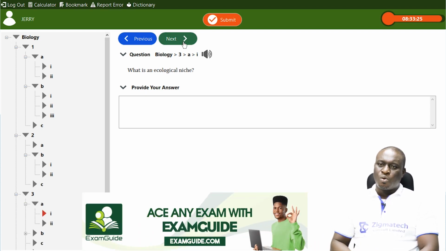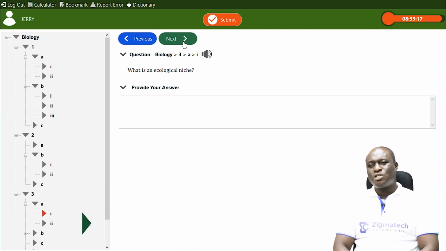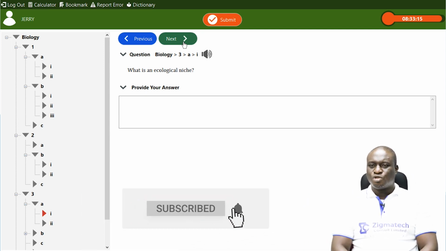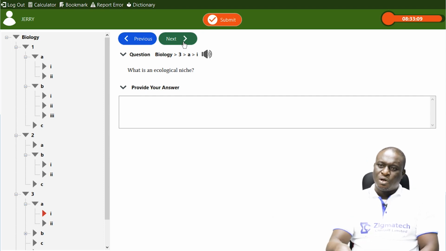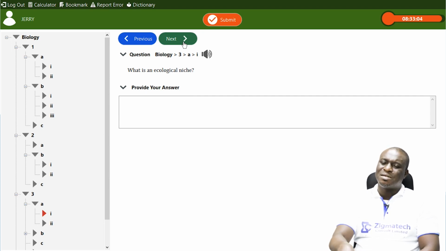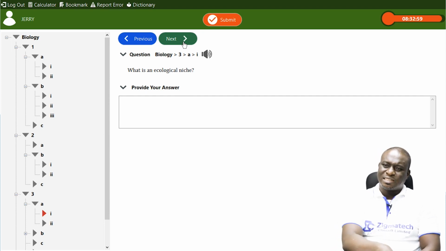Next question. What is an ecological niche? Ecological niche can simply be referred to as the specific portion in a habitat where living organisms can be found and the roles those living organisms play in that particular habitat. I repeat it again, it is the specific portion in a particular habitat where an organism can be found and the roles that those organisms play in that habitat.